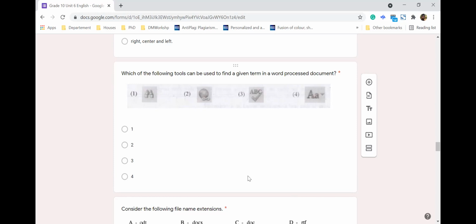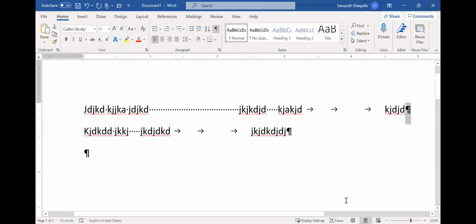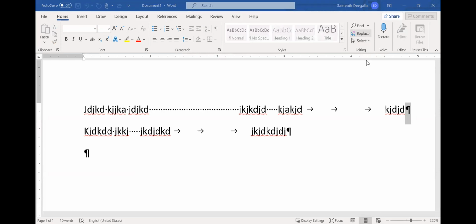If I show you in Word, let me go to the Word document we have just created earlier. So we can have find and replace here.